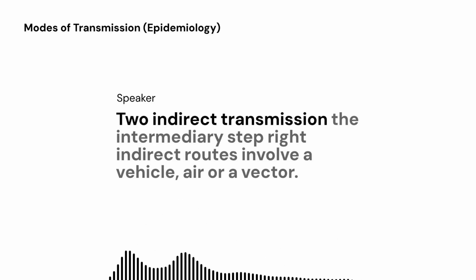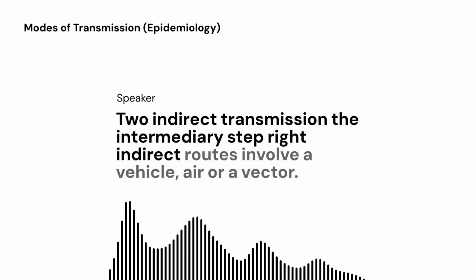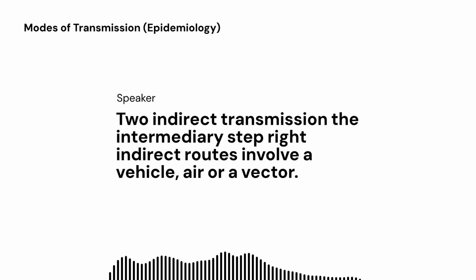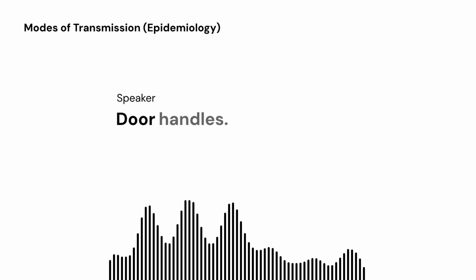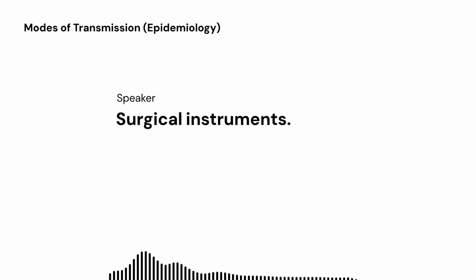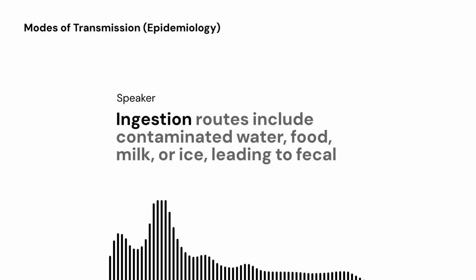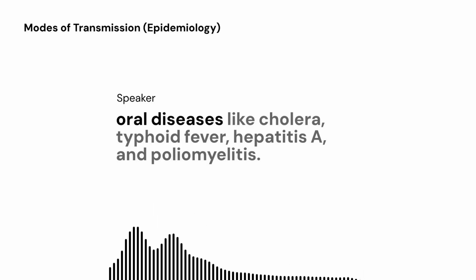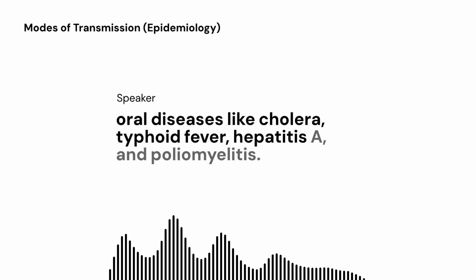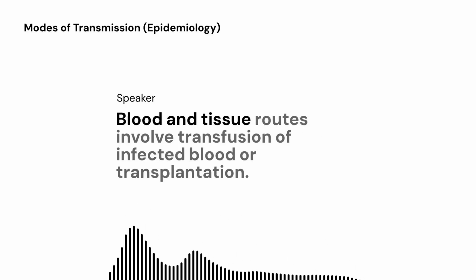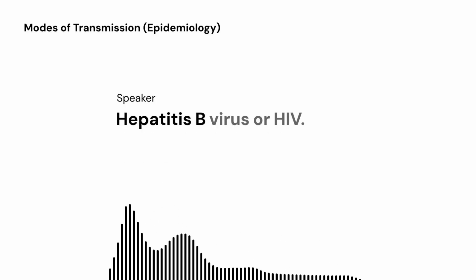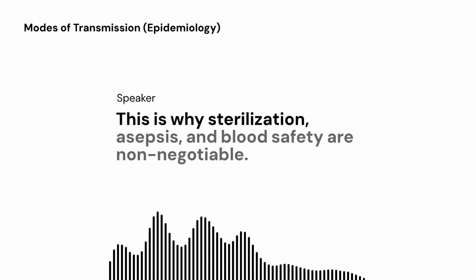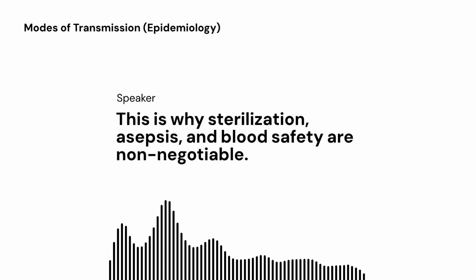Now to indirect transmission, the intermediary step. Right, indirect routes involve a vehicle, air, or a vector. Vehicle-borne transmission uses contaminated inanimate materials, fomites: door handles, toys, soiled clothes, surgical instruments, which passively carry agents. Ingestion routes include contaminated water, food, milk, or ice, leading to fecal-oral diseases like cholera, typhoid fever, hepatitis A, and poliomyelitis. Blood and tissue routes involve transfusion of infected blood or transplantation, typically hepatitis B virus or HIV. This is why sterilization, asepsis, and blood safety are non-negotiable.